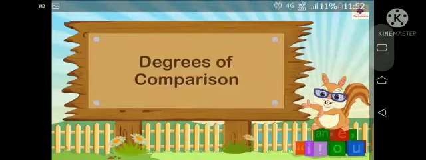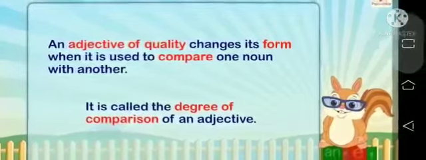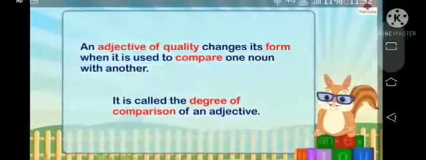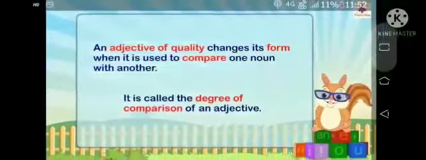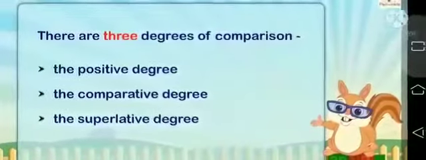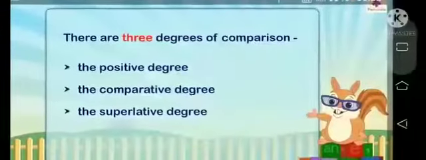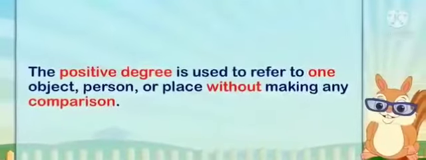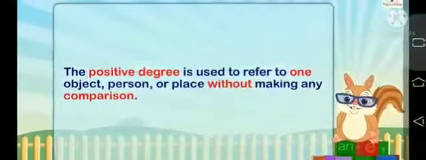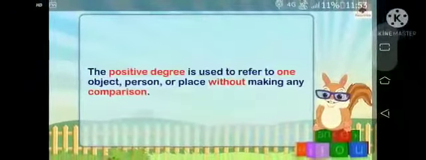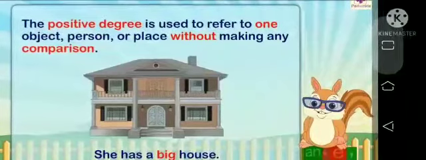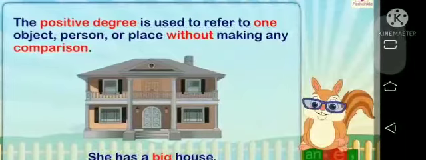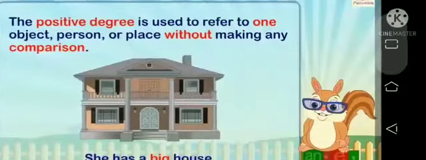Now see the degrees of comparison. An adjective of quality changes its form when it is used to compare one noun with another. It is called the degrees of comparison of adjective. Let's revise. There are three degrees of comparison: the positive degree, the comparative degree and the superlative degree. The positive degree is used to refer to one object, person or place without making any comparison, like she has a big house. Here big is positive degree.